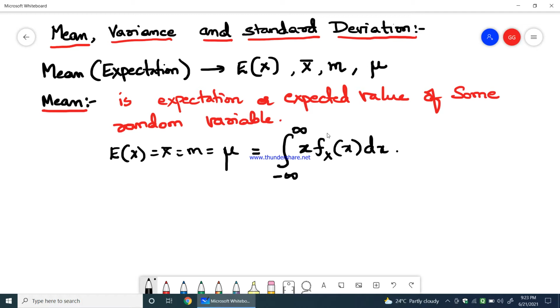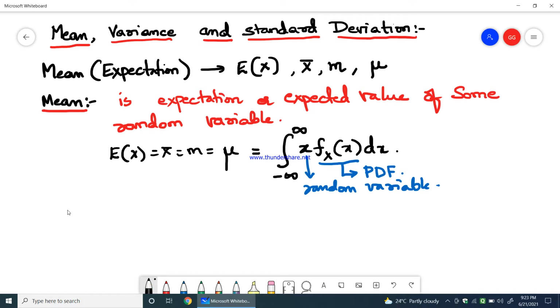So what is this fx of x? If you remember, in the previous video I have already told you what this fx of x is. This is nothing but the probability density function, whereas x is the random variable. So this is the mathematical representation of mean. We use this formula to find the mean for any given set of random variables that we come across in engineering statistics.